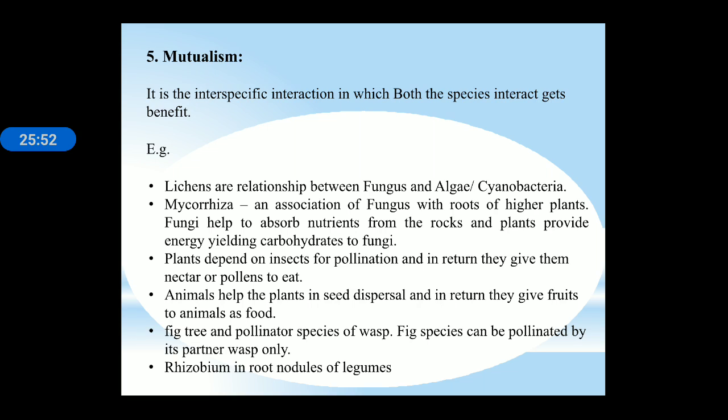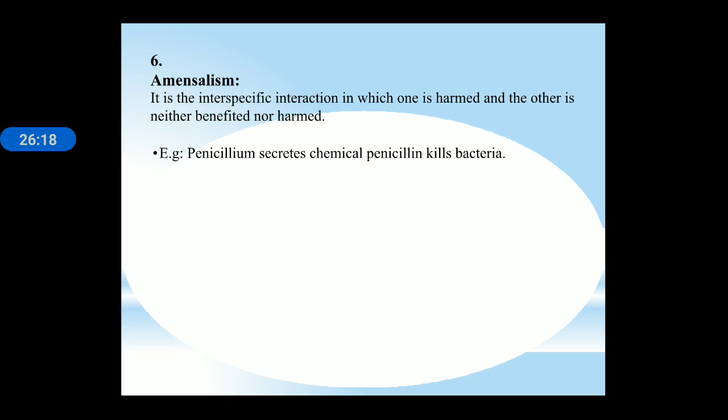Fungi help to absorb nutrients from the soil, and plants provide energy-yielding carbohydrates to the fungus. Plants depend on insects for pollination and in return give them nectar or pollen to eat. This is also an example of mutualism. Animals help the plant in seed dispersal and in return the plant gives fruit to the animal as food. Fig tree and the pollinator species of wasp: the fig species can be pollinated by its partner wasp only. Rhizobium in root nodules of legumes.